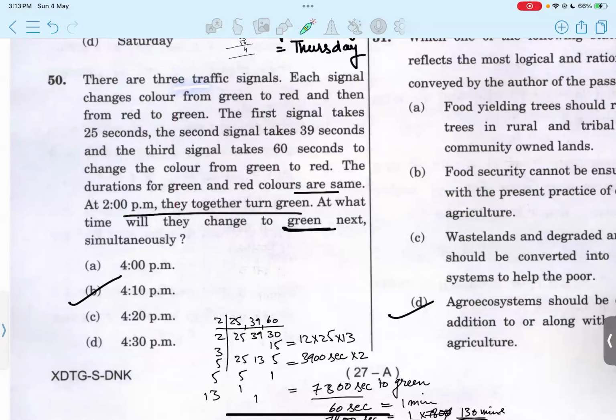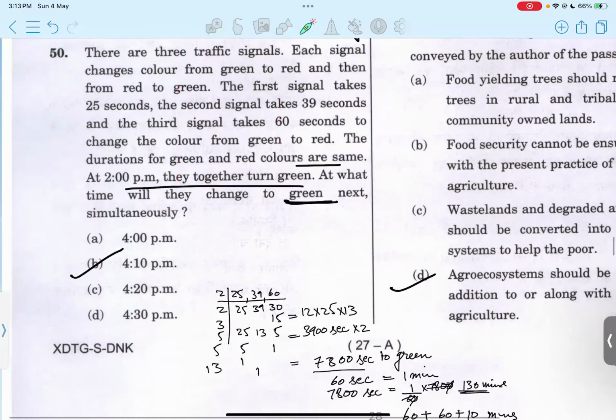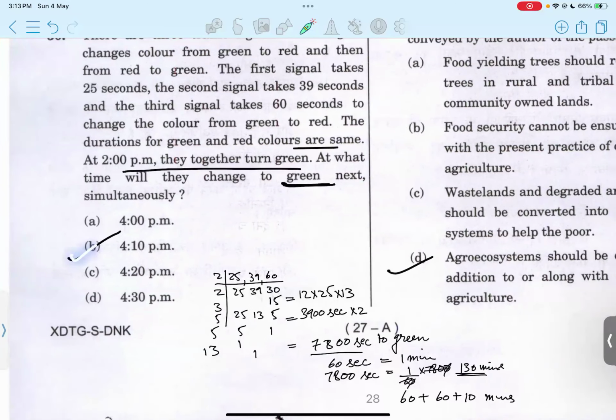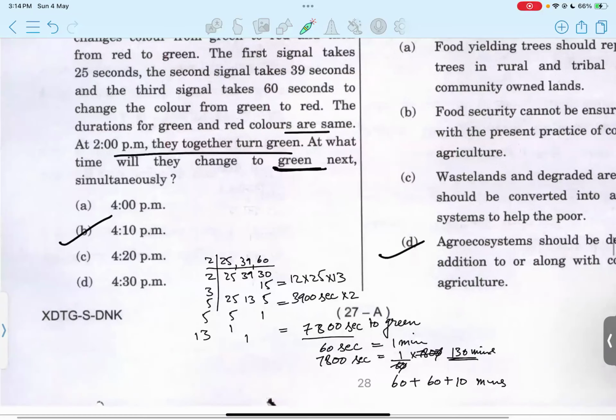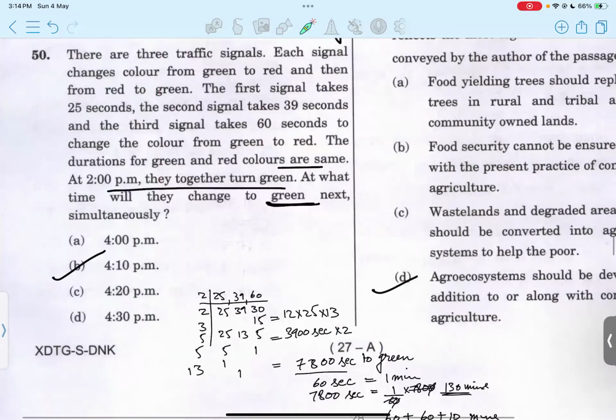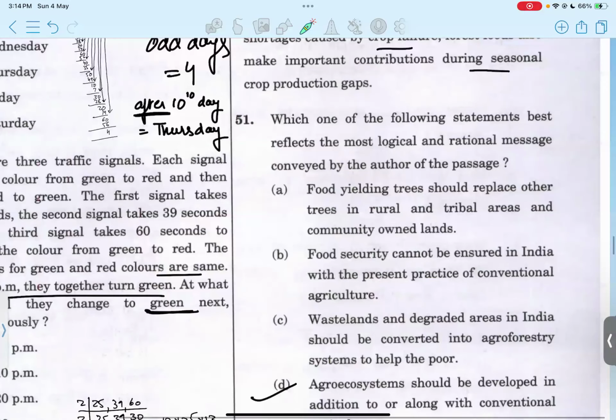Okay. Here, the 50th question: there are 3 traffic signals, and each signal changes the color from green to red. So again, in these types of questions you need to pay attention to the language, what has been given to us and what is to be exactly calculated. If you go ahead, you'll get 4:10 p.m. as the right answer. Option B. Because here you also have to pay attention to the conversion of the unit, seconds into minutes and then hours, and get to the right time.